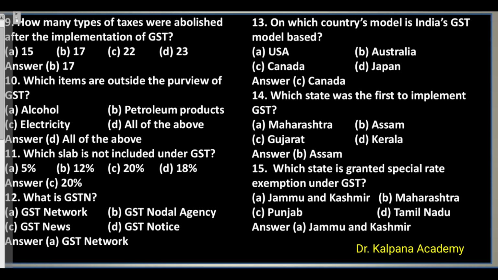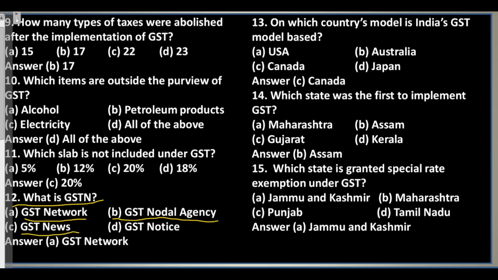Question 11. Which slab is not included under GST? A. 5%. B. 12%. C. 20%. D. 18%. Answer. C. 20%. Question 12. What is GSTN? A. GST Network. B. GST Nodal Agency.